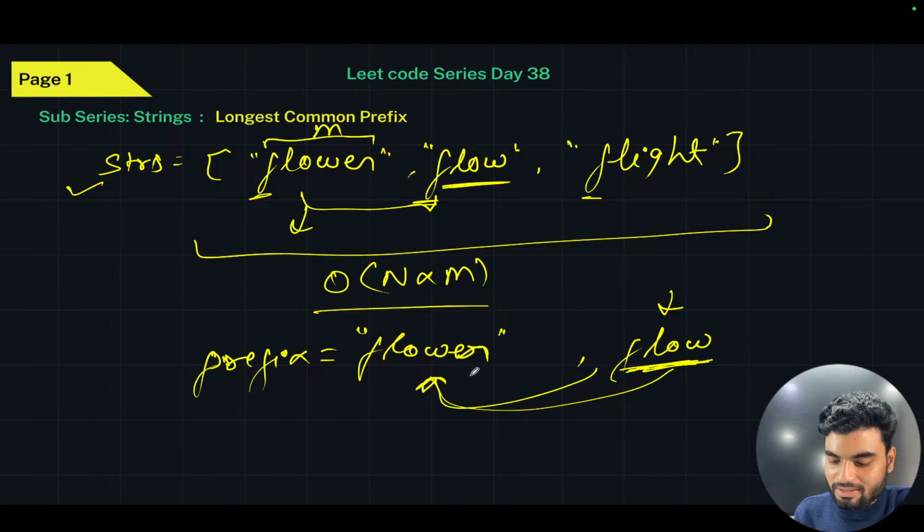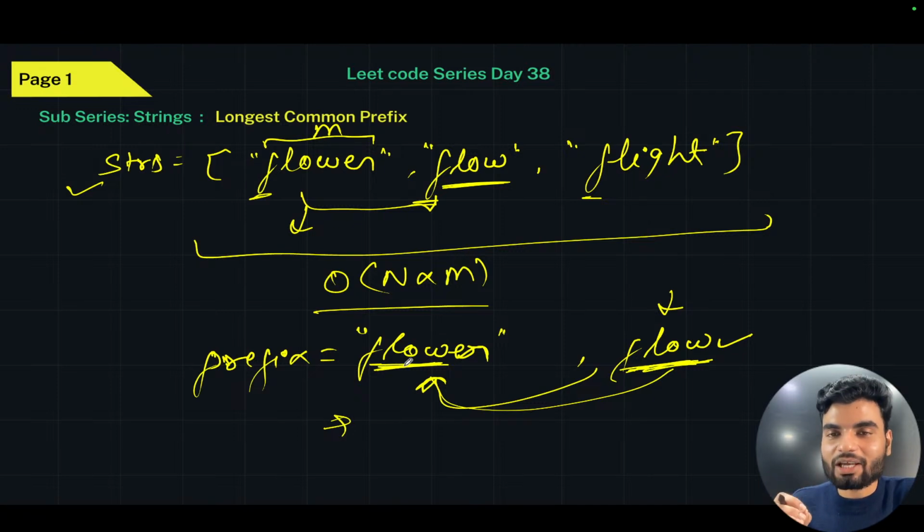So here what I can see is that yes, this is available in this. Which means that "flow" is a substring which is available in this prefix, and also "flow" is a prefix which is commonly available with this first string also. But the problem with us is that we need to find that common prefix in the whole array, which means you have to check this with all the elements. Prefix, you understand the common thing, right? That comes at the starting.